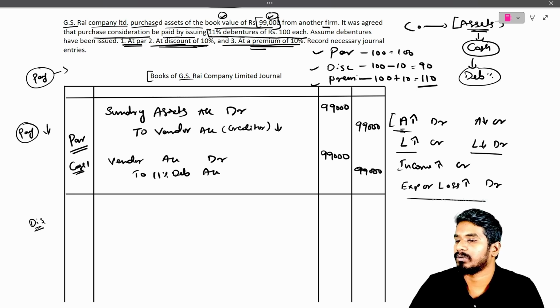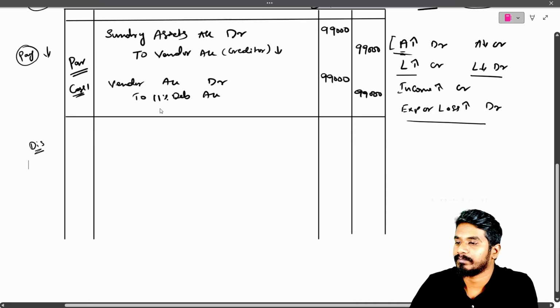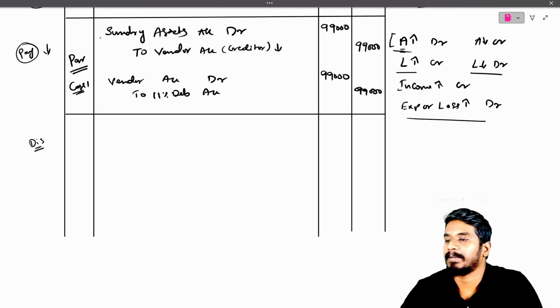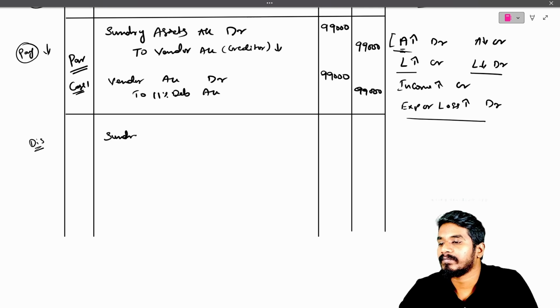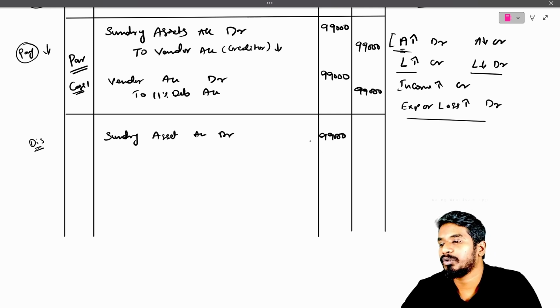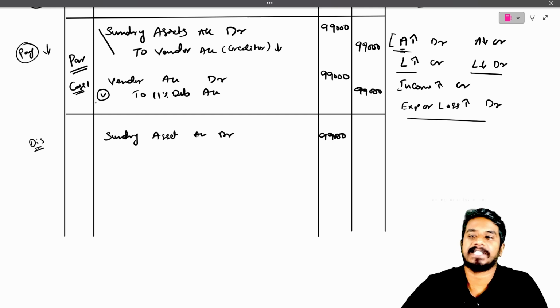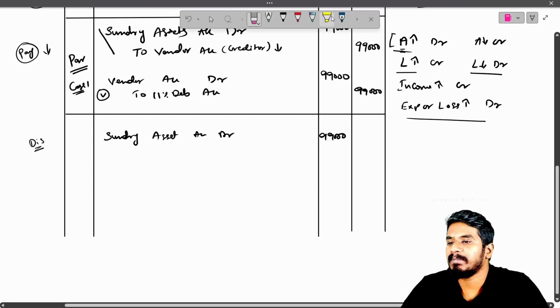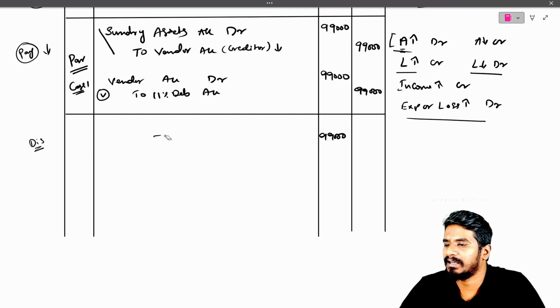We are moving to discount. How can we solve this question? Let us see. Now the first entry is the same. Nothing changes, there is no change. So sundry asset account will get debited for 99,000. Correct. Do you want me to write it or the same entry? You can write it, no issues. I'll directly go to the second entry where the changes are. The first entry is the same, we need not write it again and again.